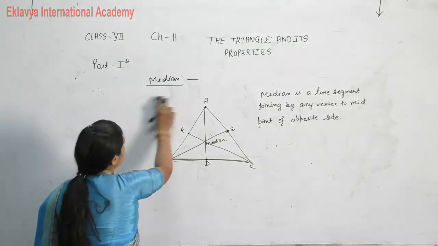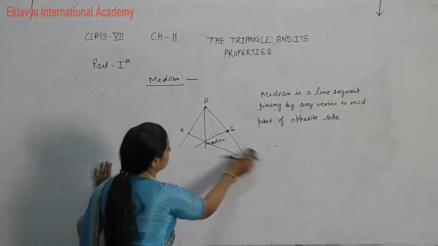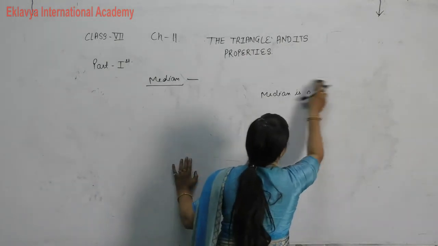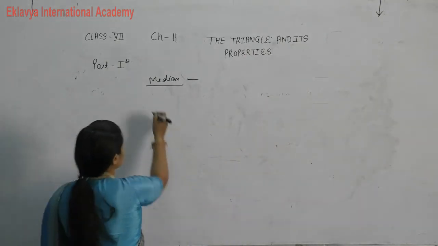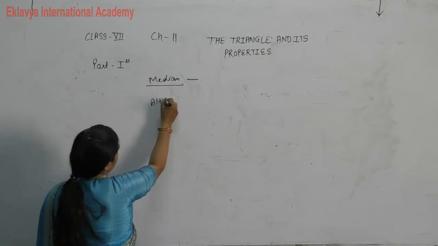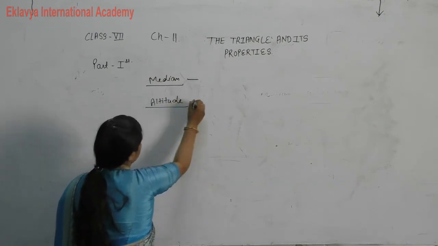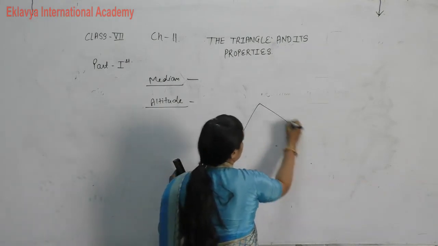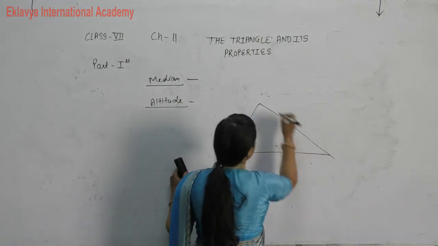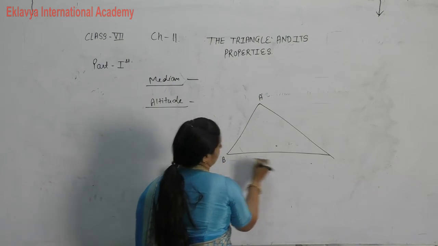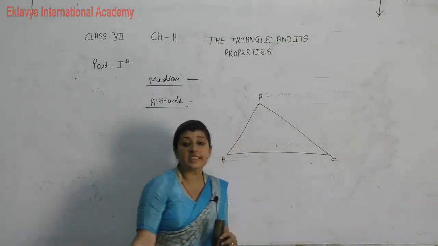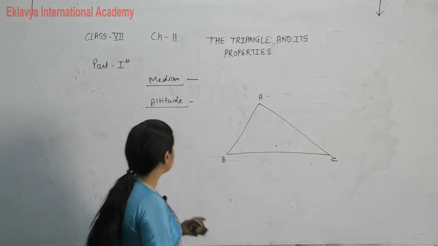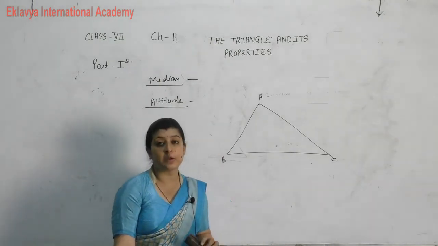Now, the next one is altitude. What is the altitude? In a triangle, altitude is related to something perpendicular.